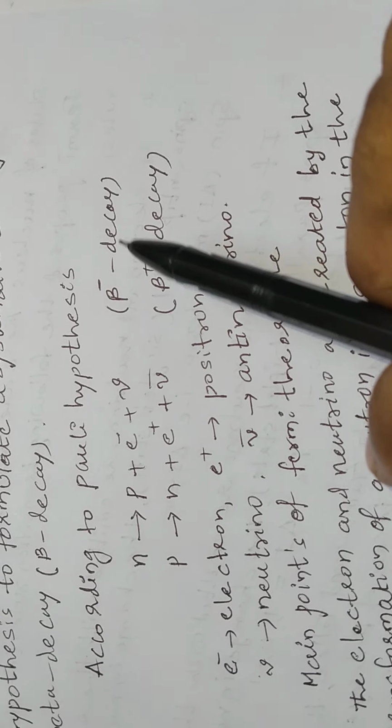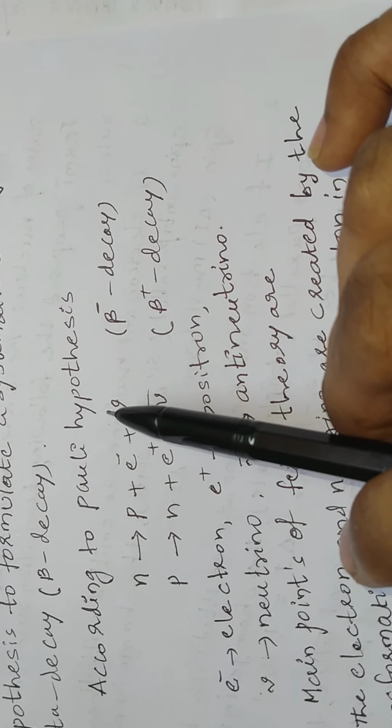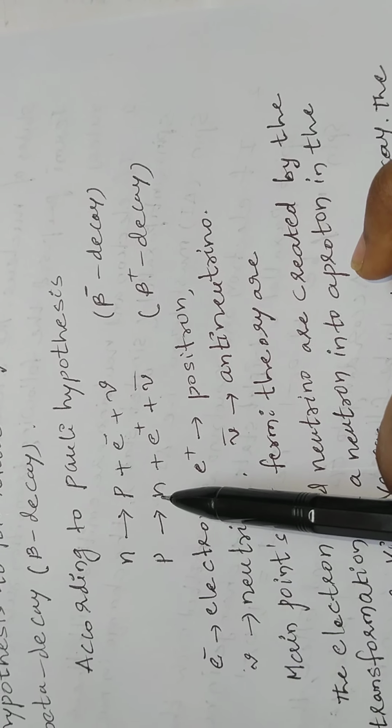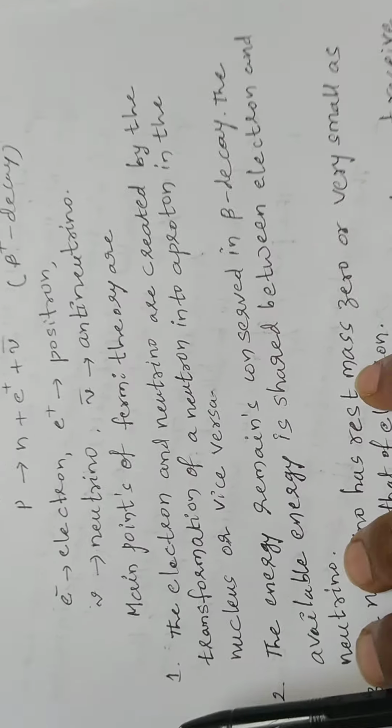That is beta minus decay. In beta minus decay, the proton is bound to the nucleus, and the electron and neutrino are emitted from the nucleus. In beta plus decay, a proton is converted into a neutron, then a positron and neutrino are released from the nucleus. So the neutron is bound to the nucleus.